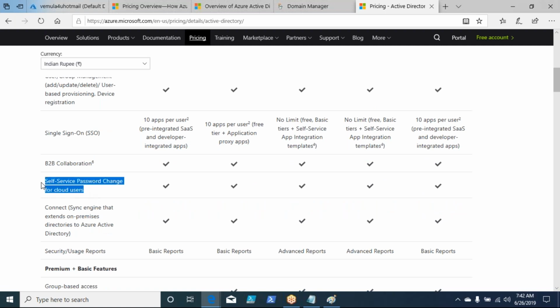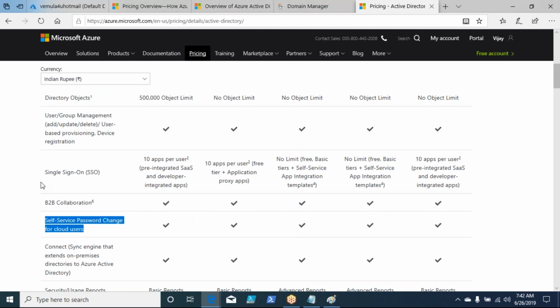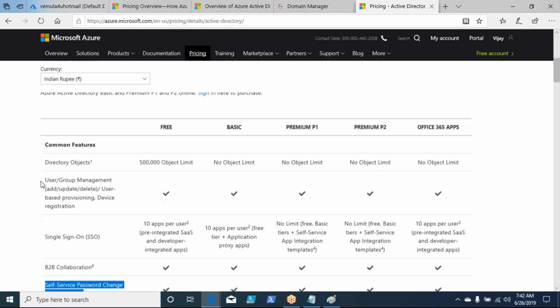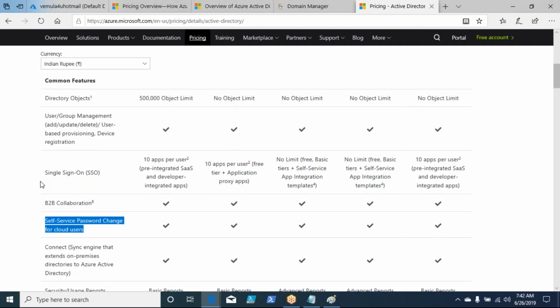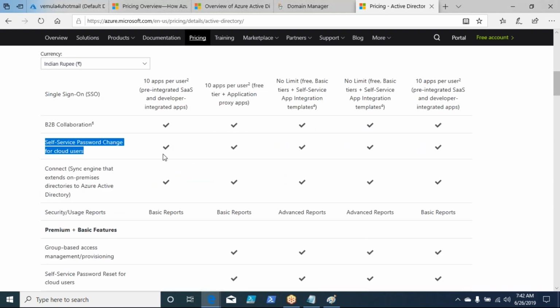Self-service password change. Now, if you want to change the password on your own and you forgot the password, we had seen just now for the user account, you forgot the password and you want to reset the password using your secure questions that you answered or set earlier, or an OTP to your mobile, or a secure code to your registered email address. Using those things, you can go and reset your password. That option, that solution is also available, but it is available for all these things.